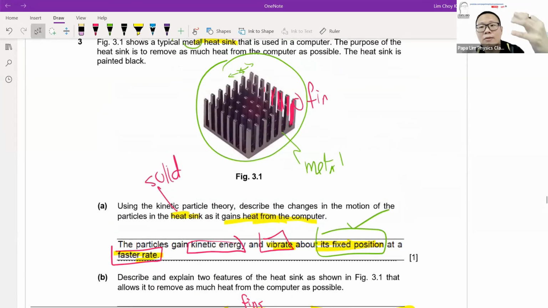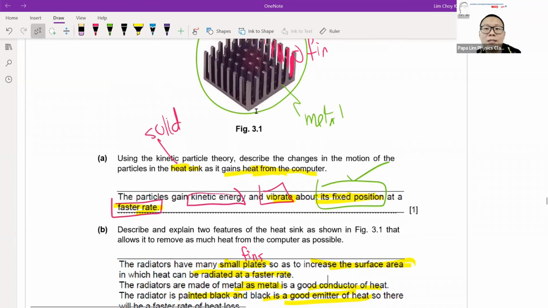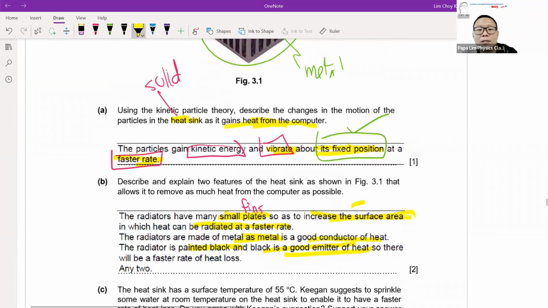I have 60 fins, or 30 fins, so I'm looking at 60 or 30 times whatever contact area. So with a fins design, the surface area in contact with the air is much larger than a block of metal. And because I have a large surface area, it allows me to radiate heat at a faster rate in this case.